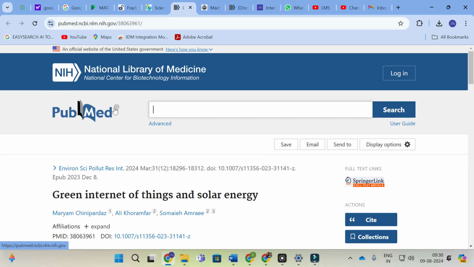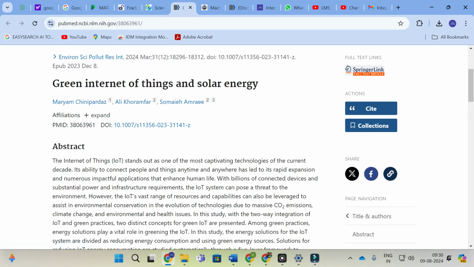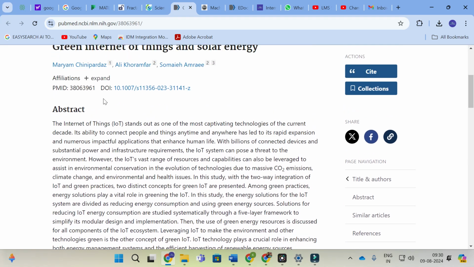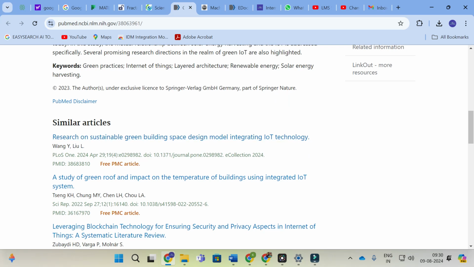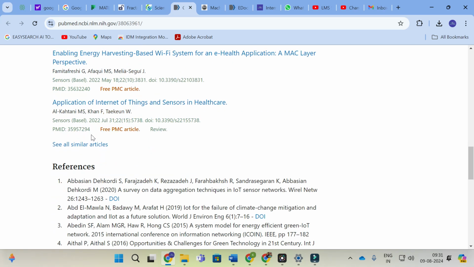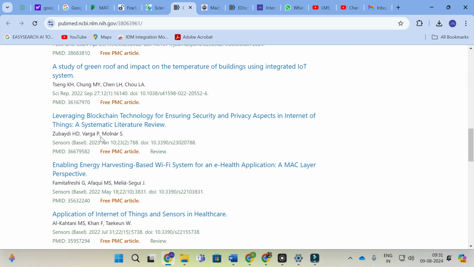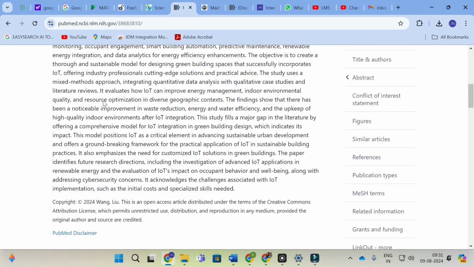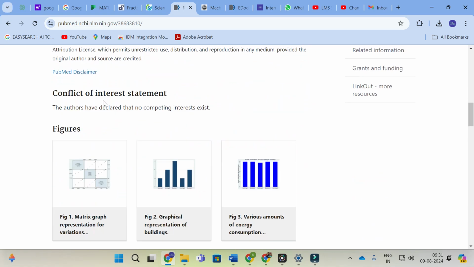It will lead to the link of that paper, that is National Library of Medicine. So, "Green Internet of Things and solar energy." Here you can get the abstract of the paper and the DOI. Next you can get the similar articles related to that paper. Here you can see some of the free articles related to the paper. Just click on this, and you can get that particular paper also.